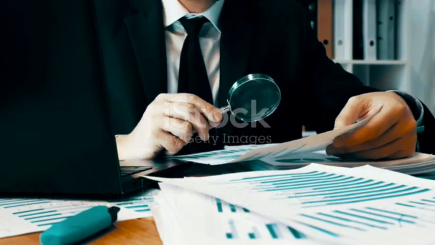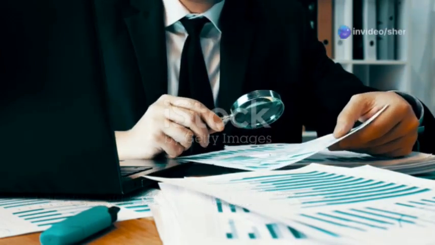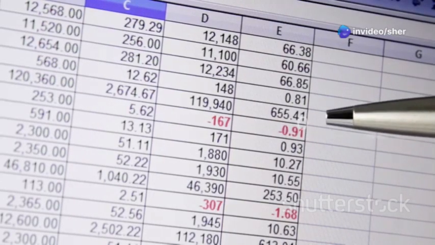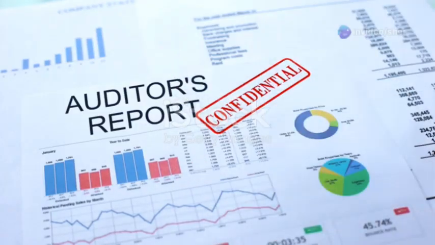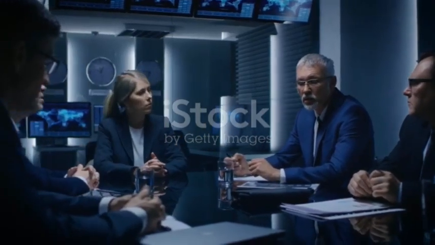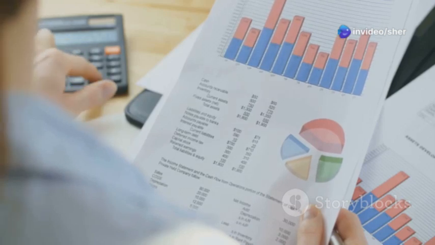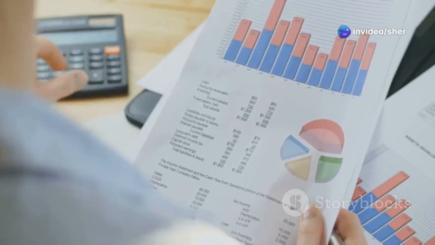The CAG's main job is to check the money used by the central and state governments. They look at all the money coming in and going out. The CAG makes sure that public money is used properly and for the right things. The CAG also checks if government programs are working well. They look at if the programs are saving money, are efficient, and are actually helping people.